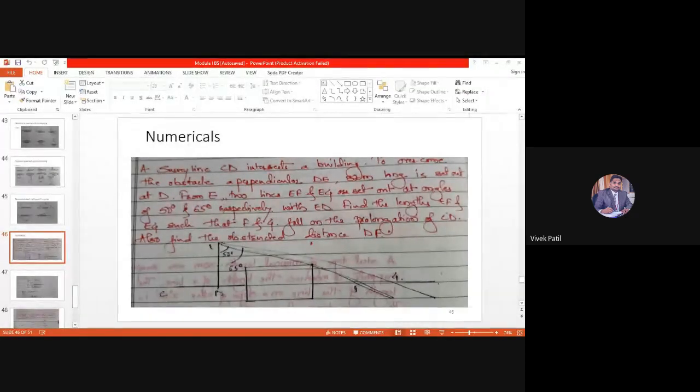Abhishek Hiremat, yes sir. Afrid Mullah, Avinash Jadhav, Avinash Agaskar, present sir.